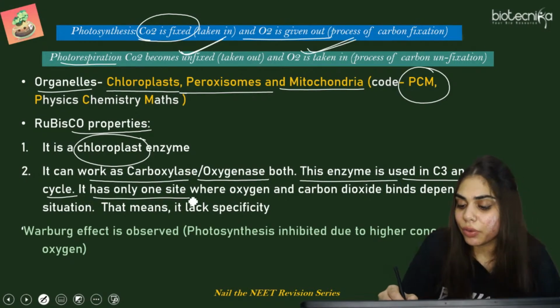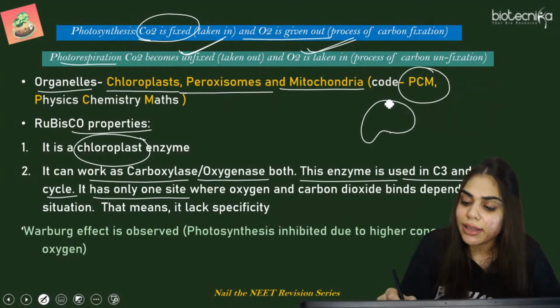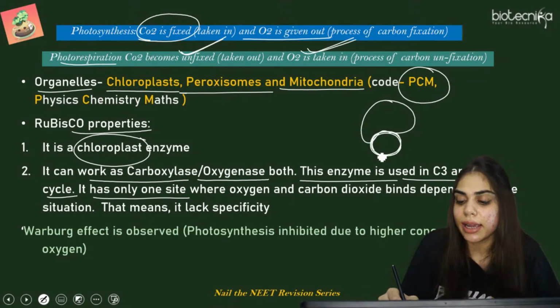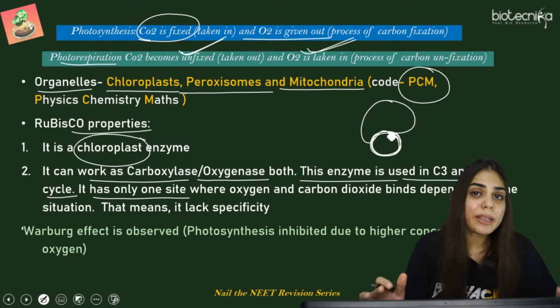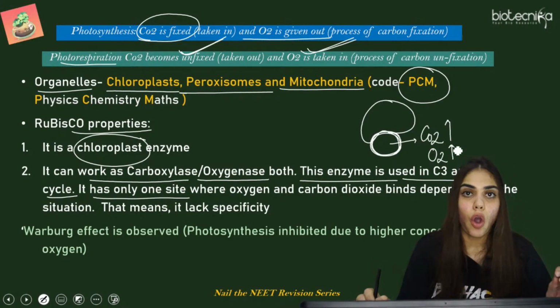अब ऐसा नहीं है, if Rubisco is an enzyme, so it has two sides. No, it always has one side that has a similar affinity for carboxylase and oxygenase. It depends on the atmosphere which gas is present. If CO2 is more present, it will accept carbon dioxide. If oxygen is present, it will accept oxygen.